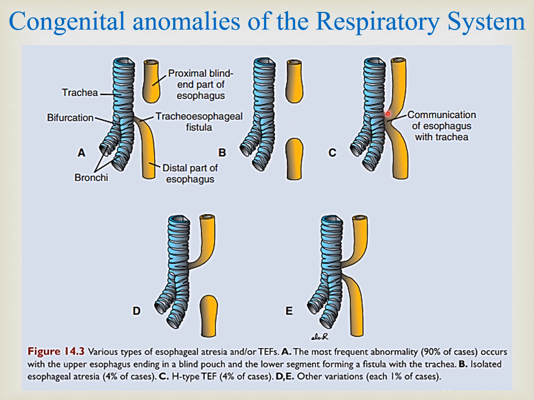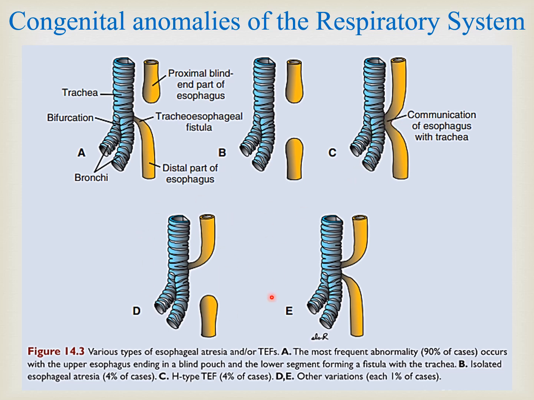Here we have seen that there is no atresia, but the esophagus in the lower part, near the junction with the trachea, is not completely separated from the septum or from the trachea. So the septum still has a connection with the trachea, and here we form a fistula which is known as tracheoesophageal fistula. So proximal and distal parts are both connected here. The problem in this baby will be that when the baby takes anything, it can go to its lungs or respiratory pathway because the fistula connection is there.